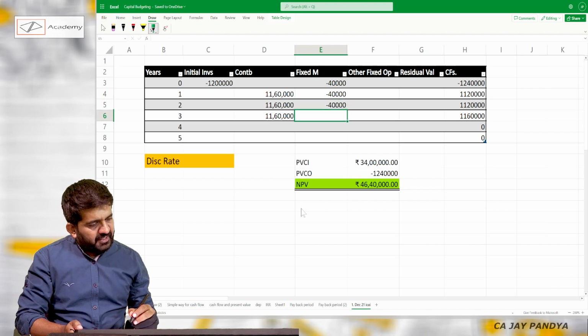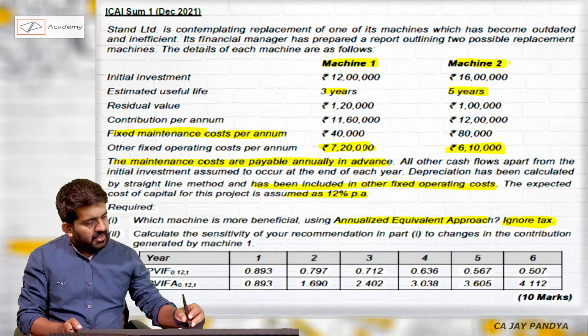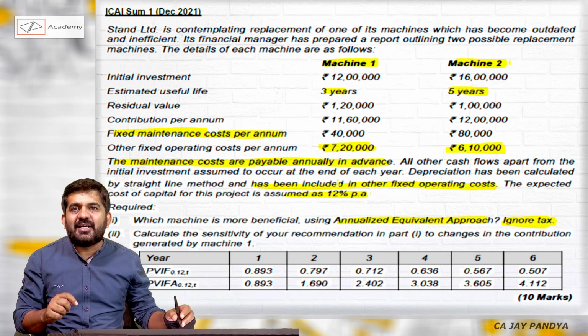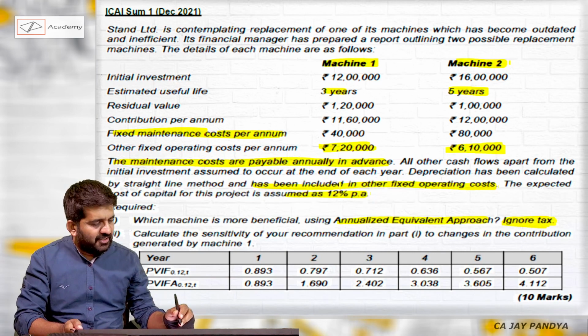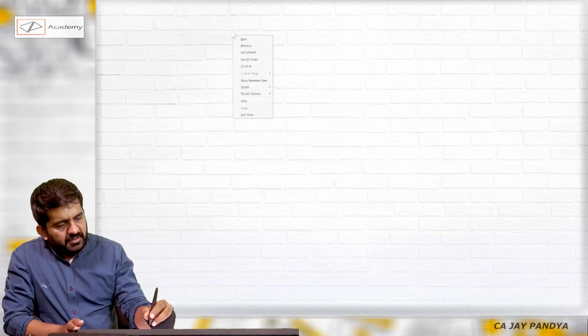Other fixed operating expenses are 7,20,000, but depreciation is included in it, so we need to remove depreciation from it. What is my cost? 7,20,000.